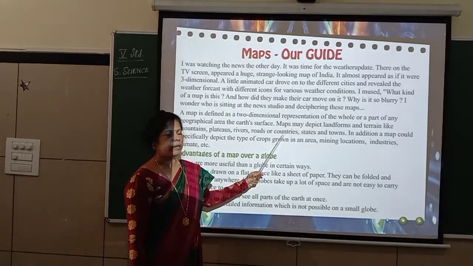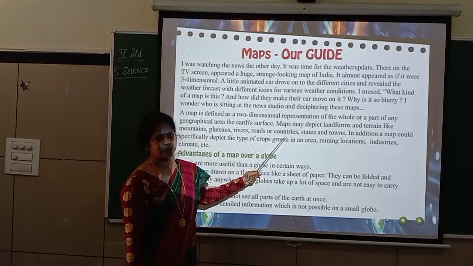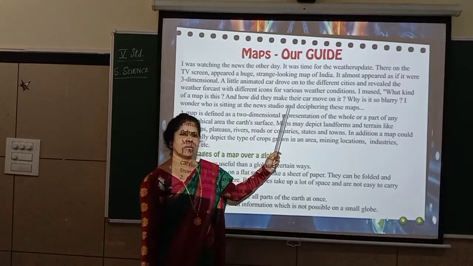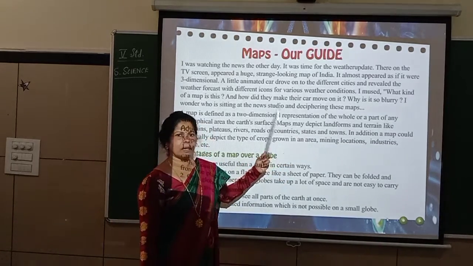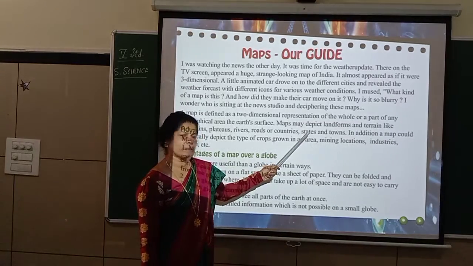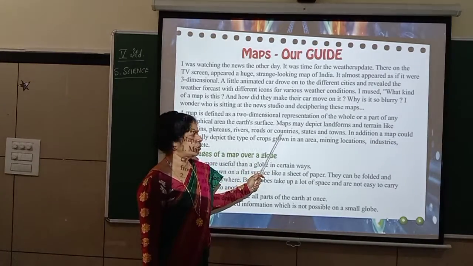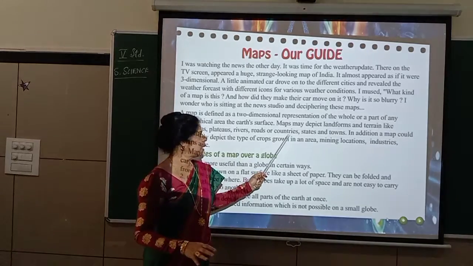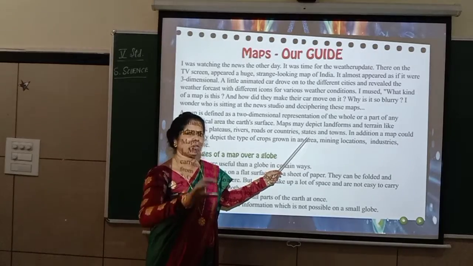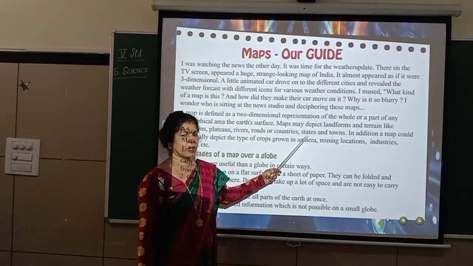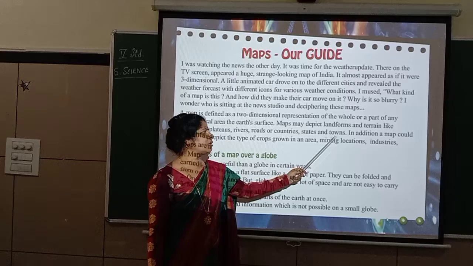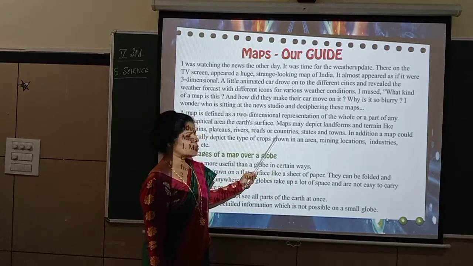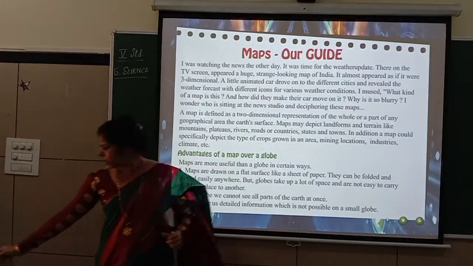When can you see a country? When you see the world map, you can see countries. When can you say states? When it is only a particular country, then you can see the states. When you see the world, you can see the countries. Understood? The world map will show the different countries, whereas if it is a country, you can see different states there. And if you take a state, you can see different towns. Did you understand? So if you want to see countries, what do you have to see? You have to see the world map.